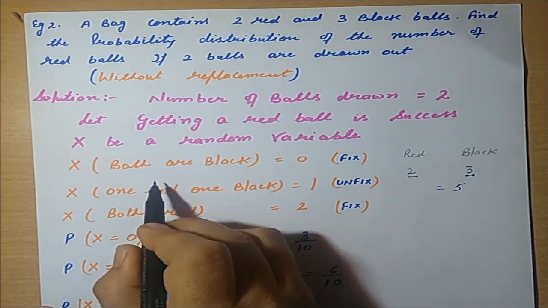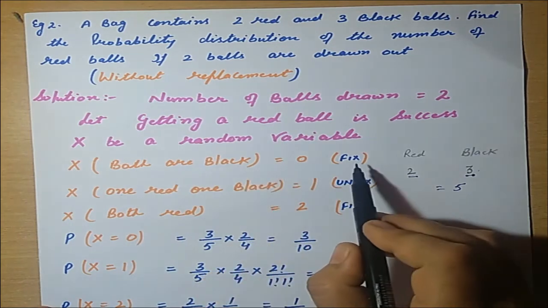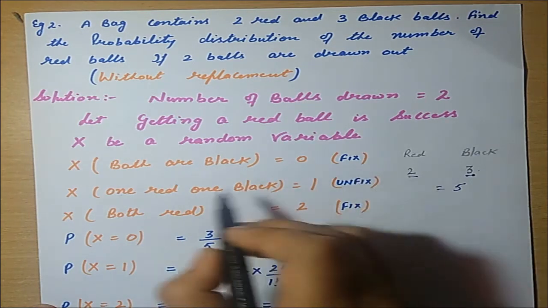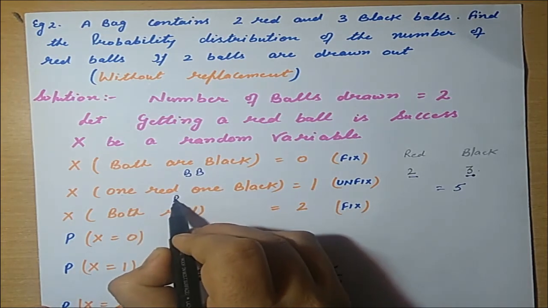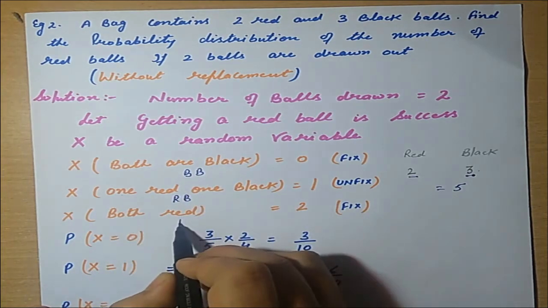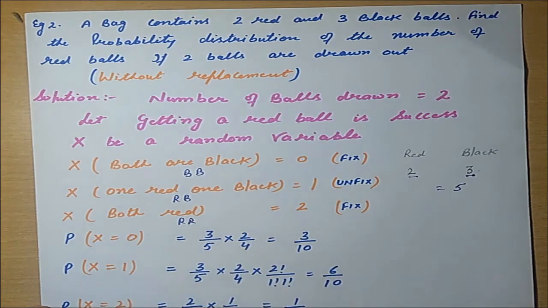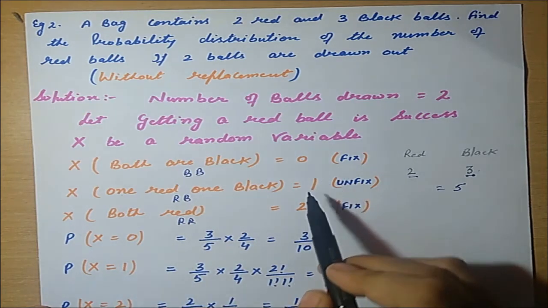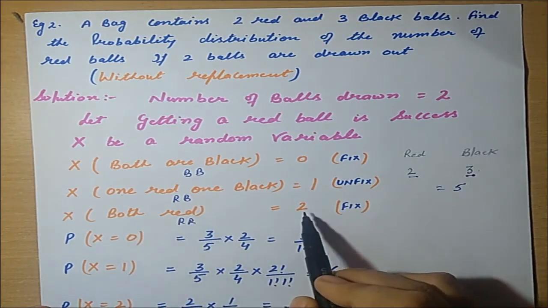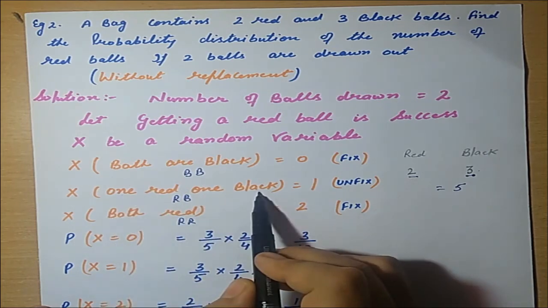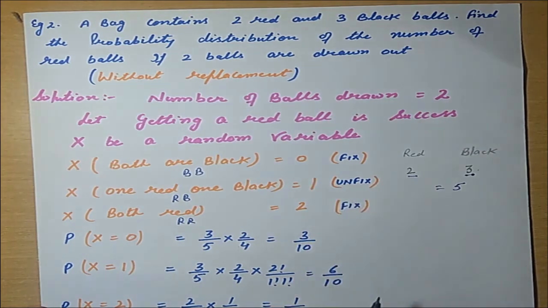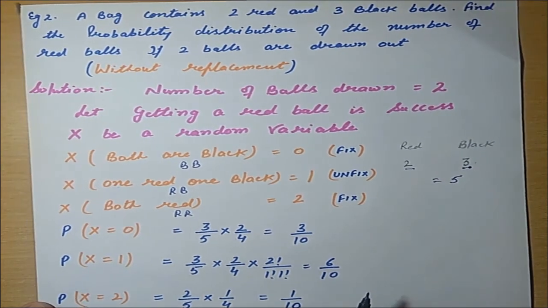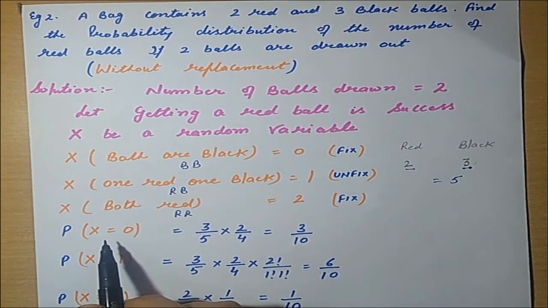Now, first condition, if both are black, that is again a fixed case. Both black, no change. 1 red and 1 black. Both red, again a fixed case. When both are red, so 2 balls are there. When 1 red and 1 black, we consider red as the success, so 1 is there. And 0 is there when no red. Now we will find the probability for the different cases of the random variable.